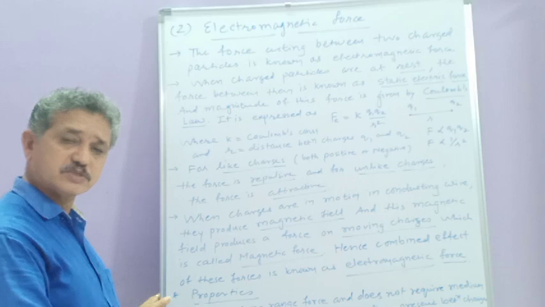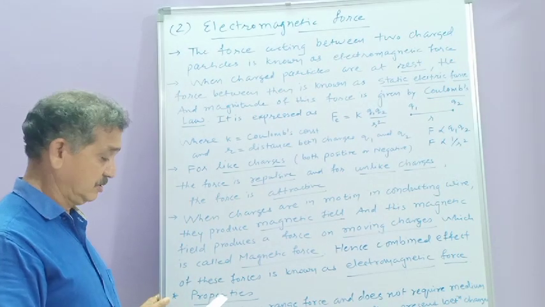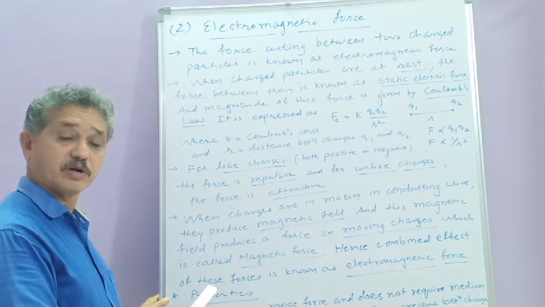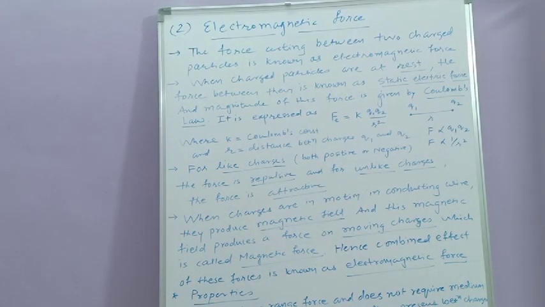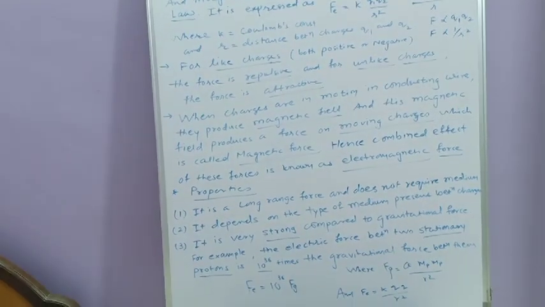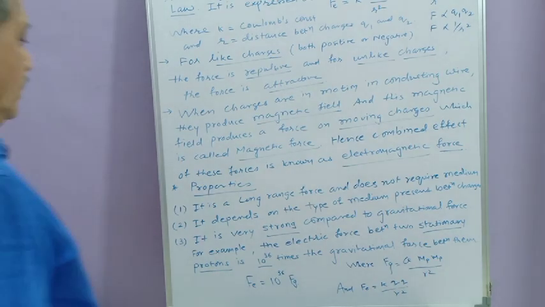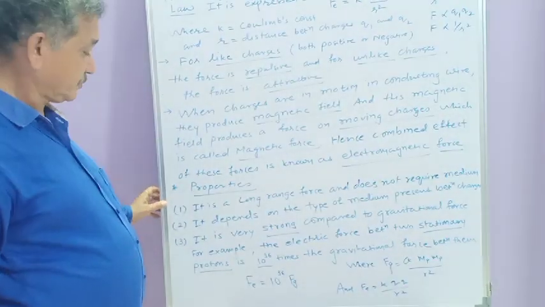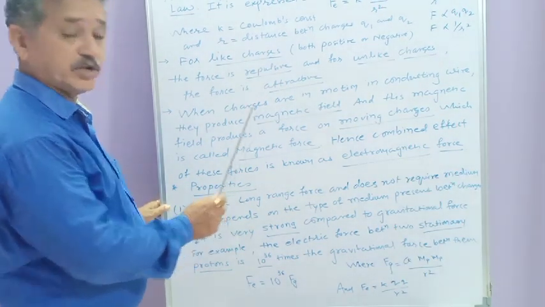Now the properties are there, same as Newton's universal law of gravitation or gravitational force. Let us see. Number one: it is a long range force.